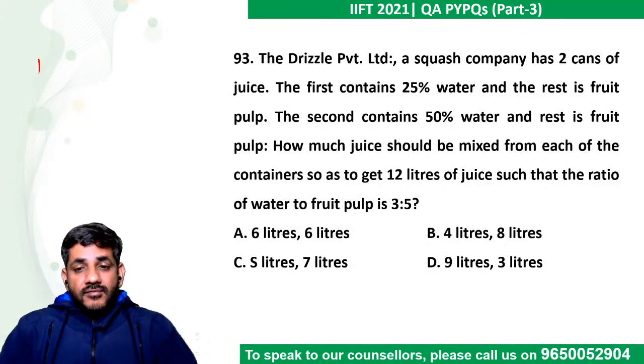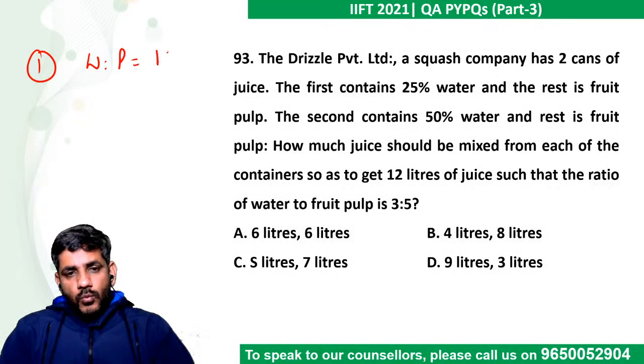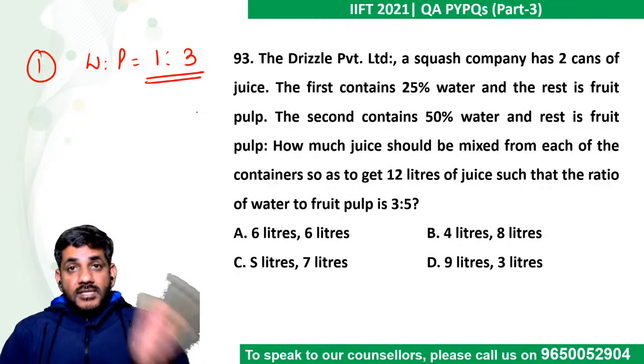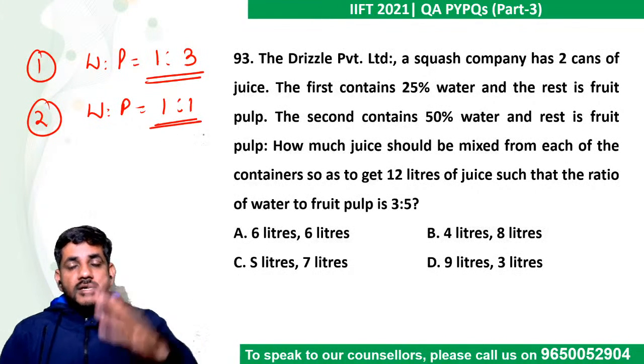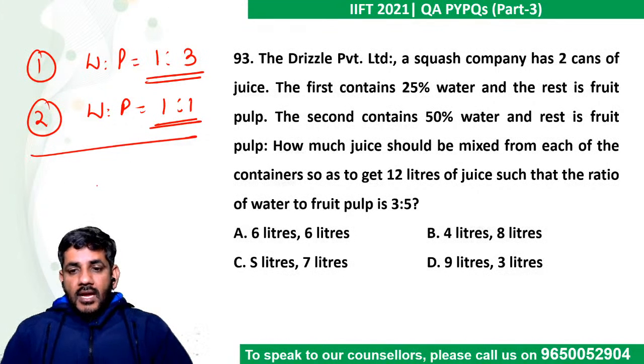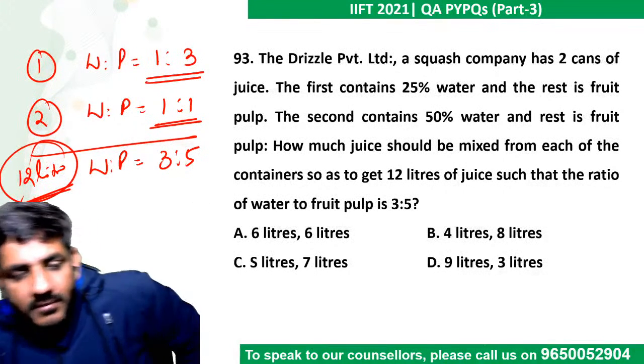Again, guys, the first container has 25% water, rest fruit pulp. So can I say water is to pulp is 1:3, 25% and 75%. Second container, water is to pulp is 1:1, 50% water, 50% fruit pulp. And we have to make water is to pulp 3:5. And this total should be 12 liters. I mean, what can be easier than this, guys?